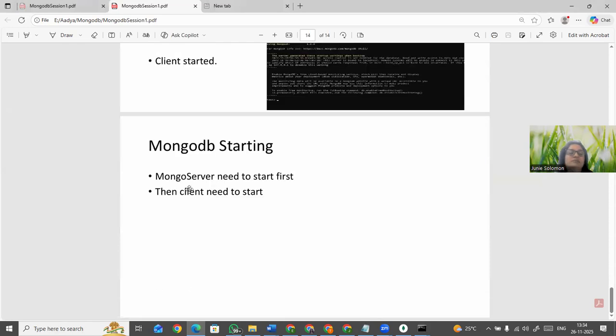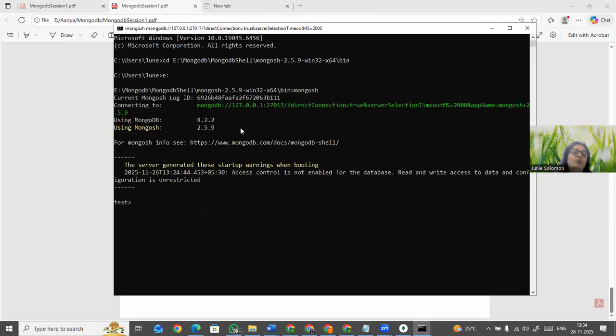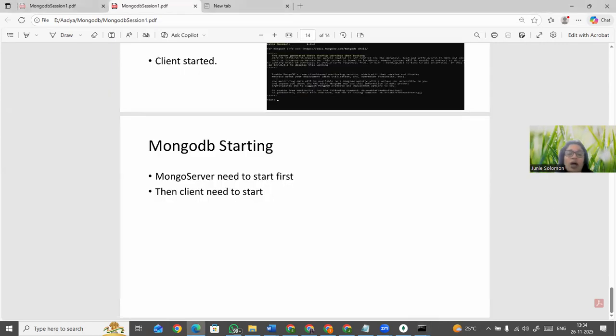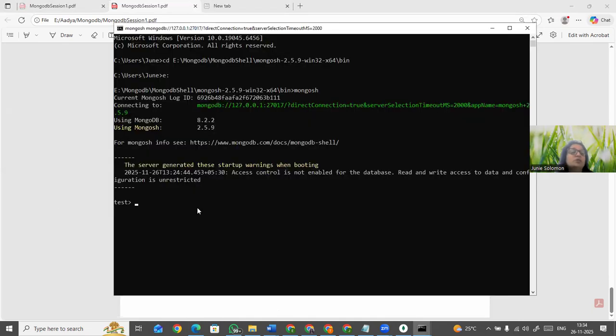Now you can see here, see, guys, it got connected. So you see my MongoDB got connected and my server, you see here, it says it is already connected. As long as you are working on the MongoDB, don't forget, don't stop your server. The server is mandatory, guys. It's necessary that the server has to be open. If your server is not opening, you cannot work on the MongoDB shell.